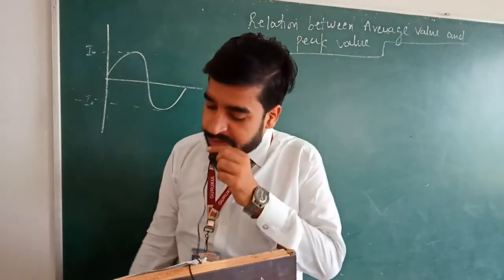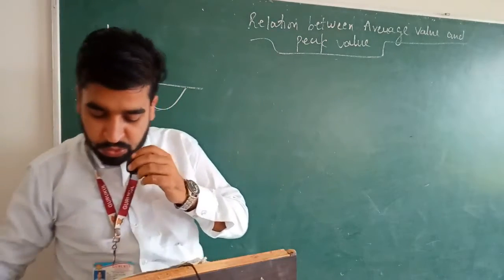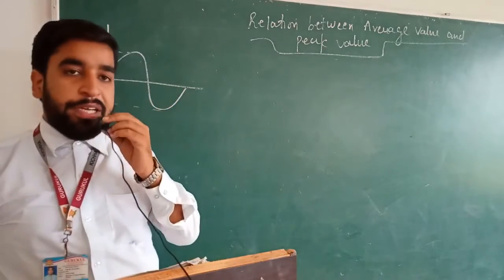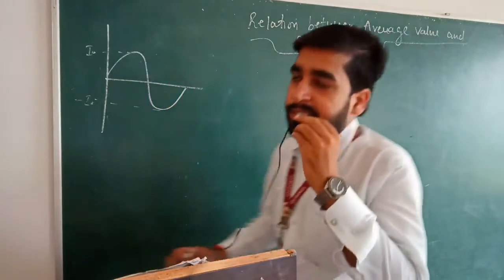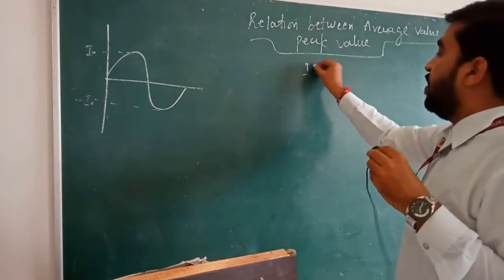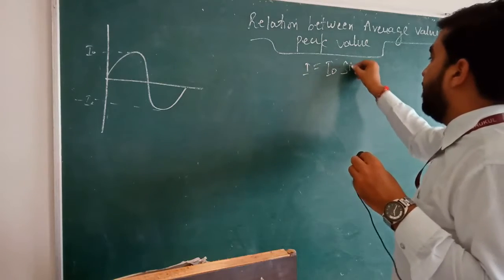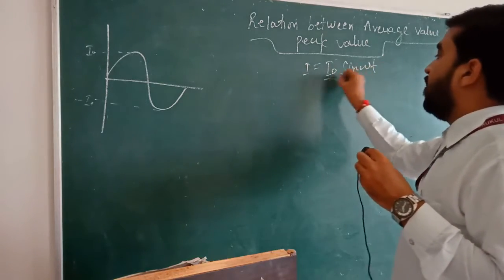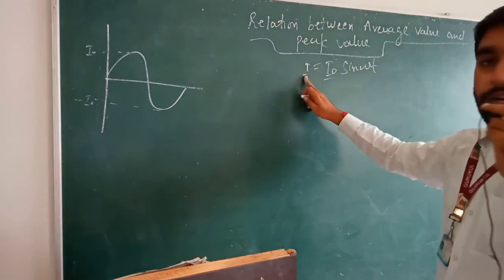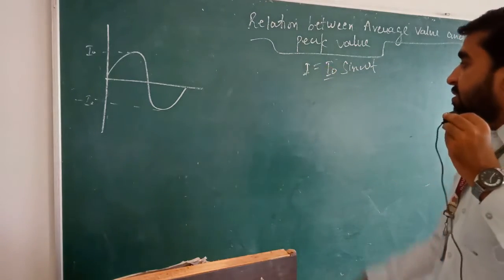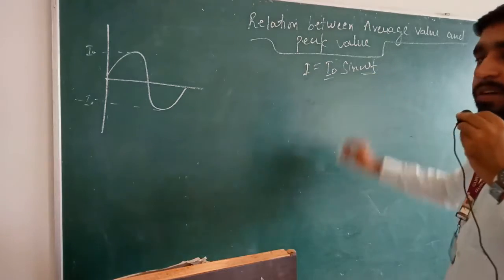What will be the average value of AC? Suppose the current I is given by I is equal to I0 sine omega t. What is I0 here? I0 is the peak value of current. What is I here? I is the instantaneous value. Omega t is the phase.